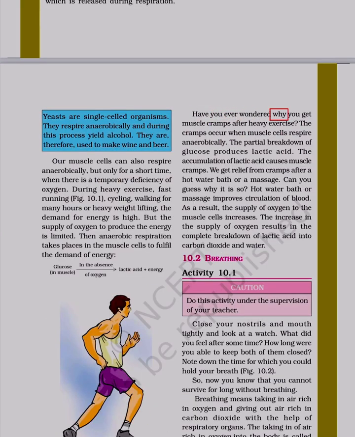Have you ever wondered why you get muscle cramps after heavy exercise? The cramps occur when muscle cells respire anaerobically. The partial breakdown of glucose produces lactic acid. The accumulation of lactic acid causes muscle cramps. We get relief from cramps after a hot water bath or a massage. Can you guess why it is so? Hot water bath or massage improves circulation of blood. As a result, the supply of oxygen to the muscle cells increases. The increase in the supply of oxygen results in the complete breakdown of lactic acid into carbon dioxide and water.